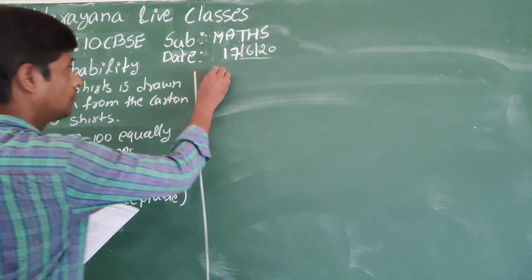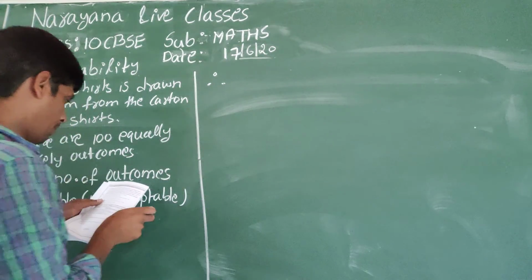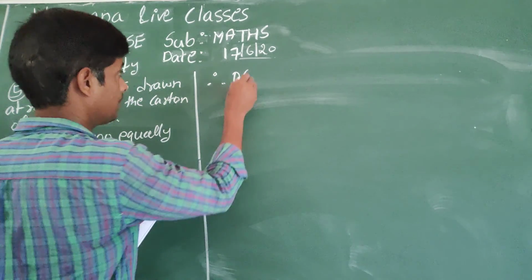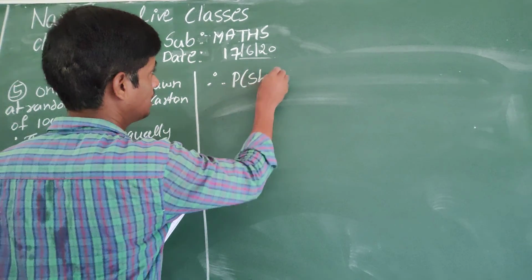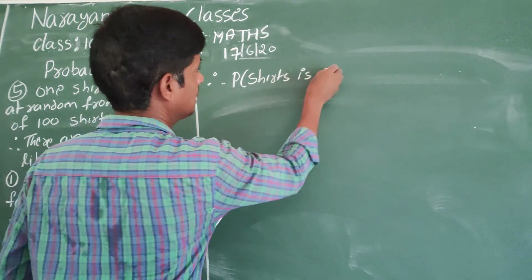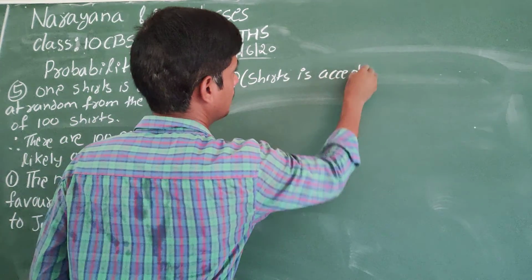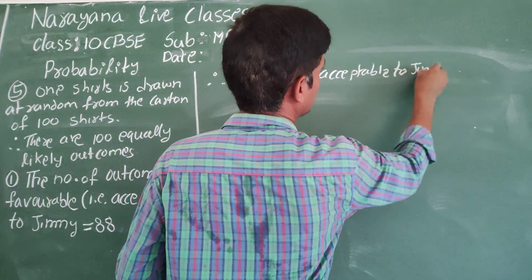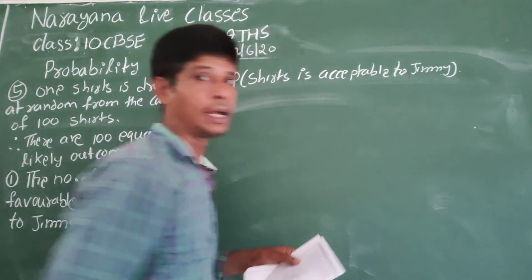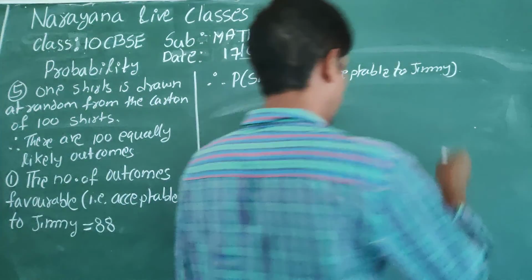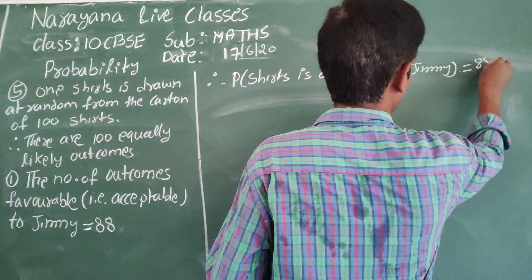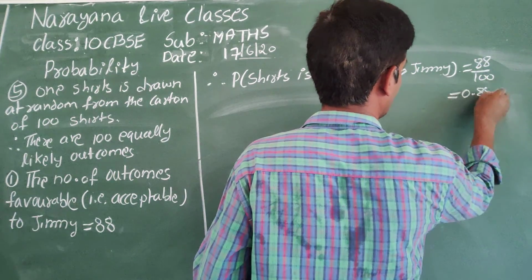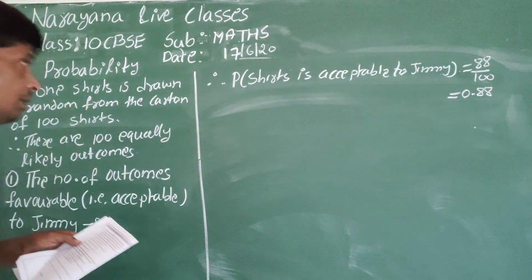Therefore, the probability the set is acceptable to Jimmy is 88 by 100. This is nothing but 0.88, we can also write.